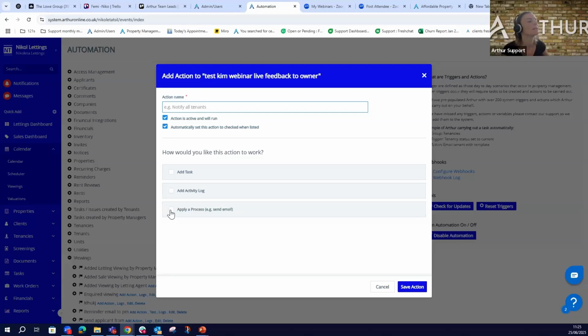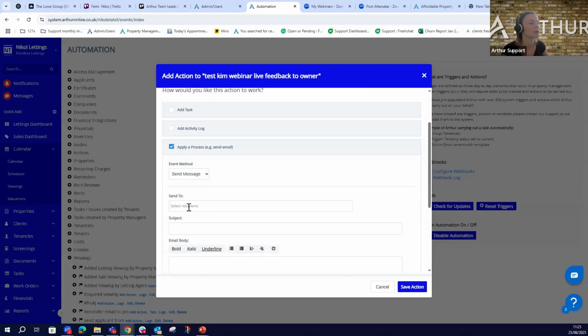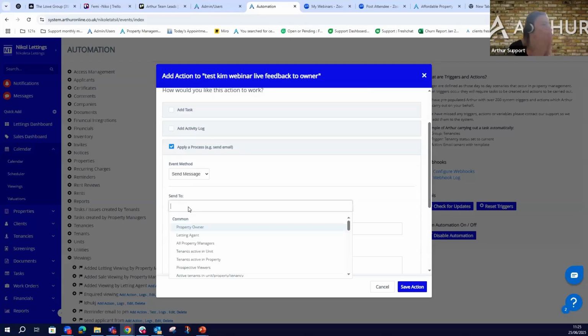Then we select send an email in the processes, okay? Send a message, perfect. And now, Kim, let's see if the option is available here. Perfect. The option is available here, Kim. So we could select property owner, we could select property managers associated to the unit, we could select prospective viewers, it's the respective person who sent the inquiry through.